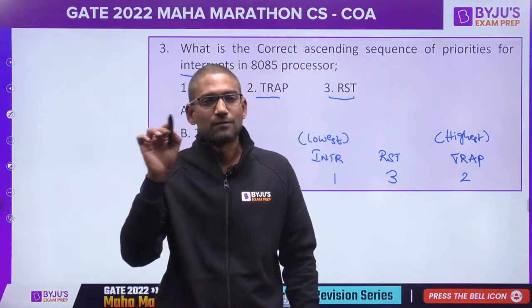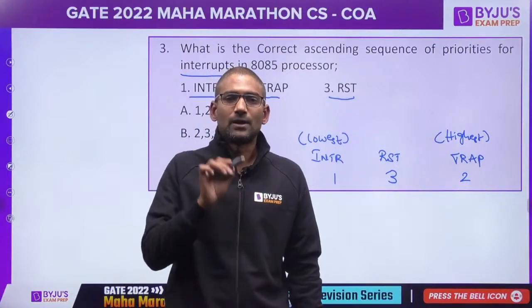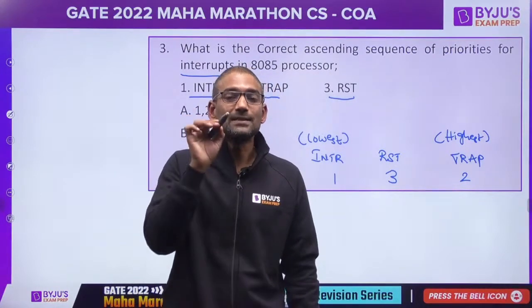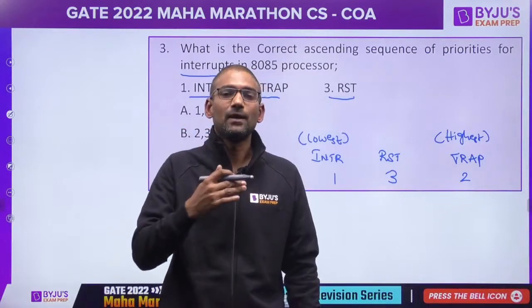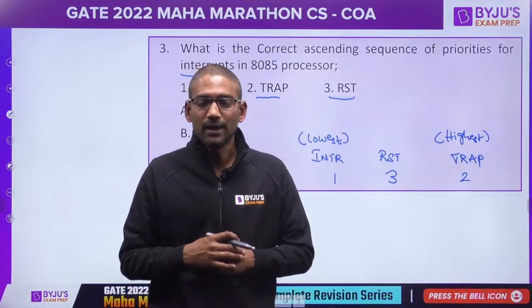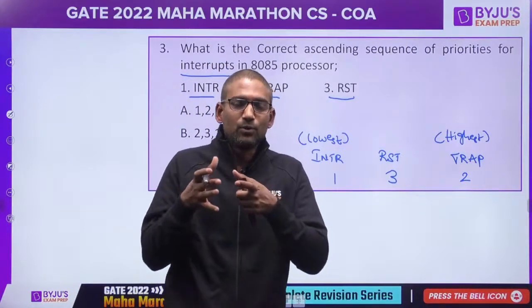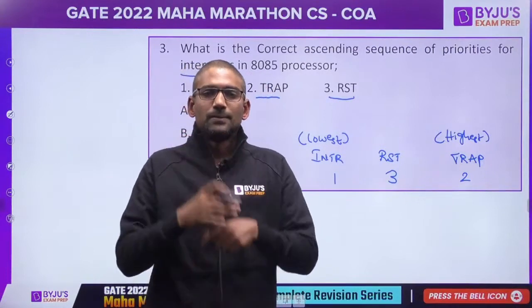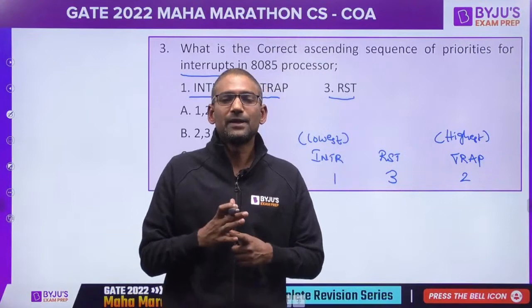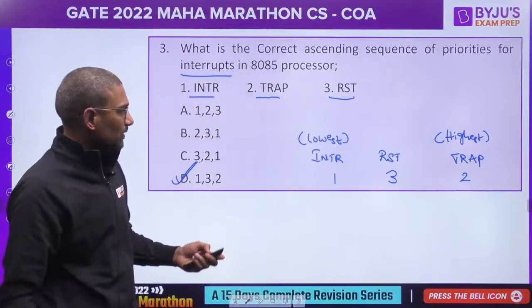Is it because of lack of subject knowledge, or is it a calculation mistake, or did you not read the question properly? What is the reason? This is how you can identify your mistakes on your own. These sessions should be motivating you or training you in that way. So try to identify where you are lagging. Okay, next question on your screen.